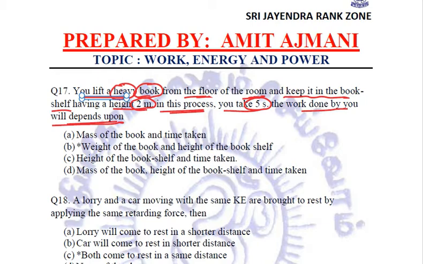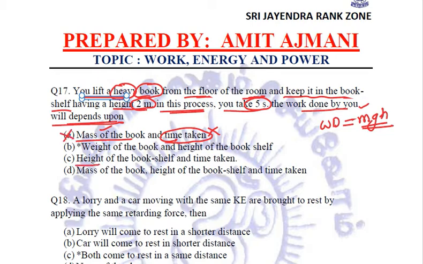We know that the work done by you is against gravity, and the formula for calculating it is mgh. So the first option, mass of the book, is there in the formula, so it will depend on mass, but time taken, no. Work done does not depend on time taken because there is no t in the formula. So the first option I will mark incorrect.